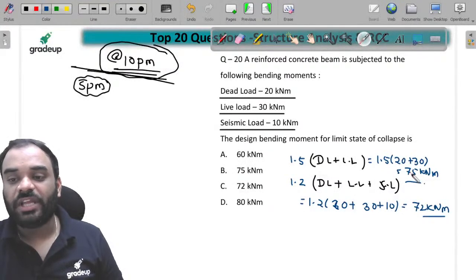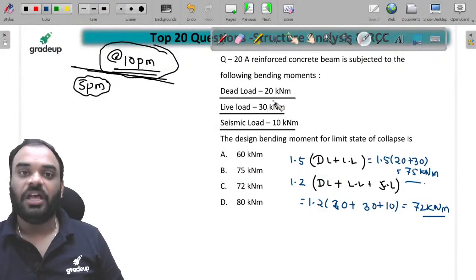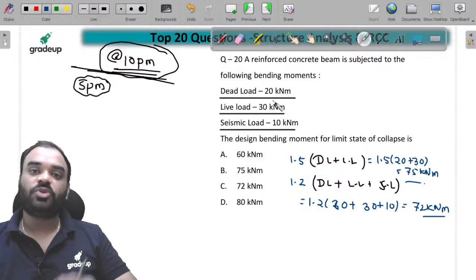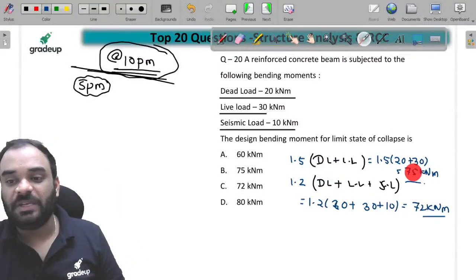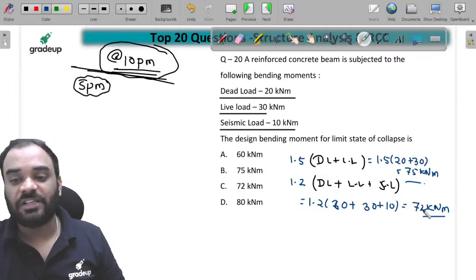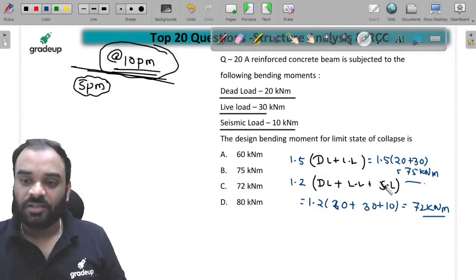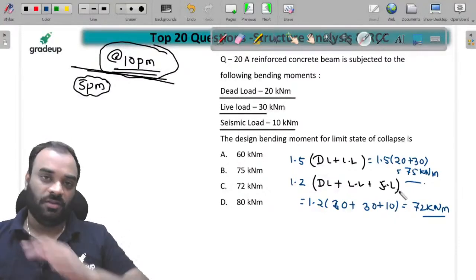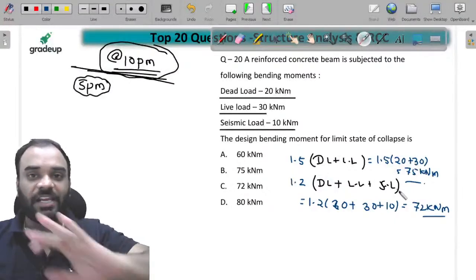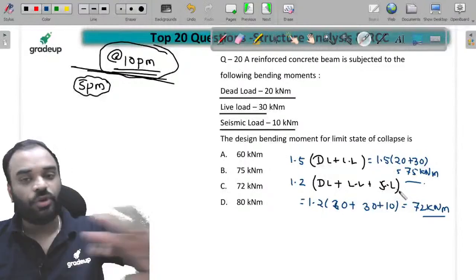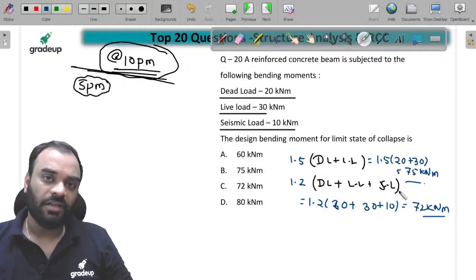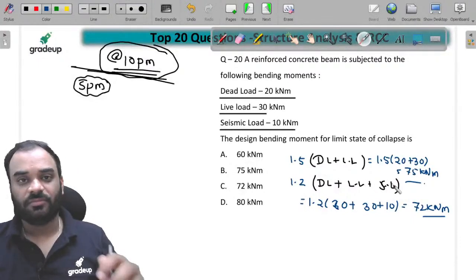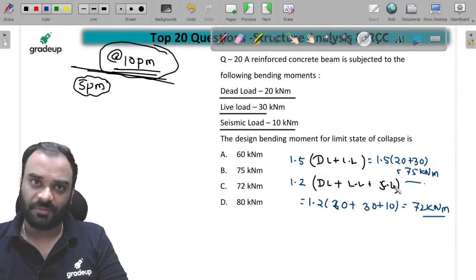because we have to take care of different combinations over here and just try to find which one is more critical. If you design for this particular condition, then it means it is safer in this condition as well as this condition. We know that the seismic load is not present for the continuous or for the design life of the structure. क्या पूरे के पूरे हमेशा डिजाइन लाइफ तक seismic load होगा? No, right? It is only for a certain duration, and which is a very short duration, I think.